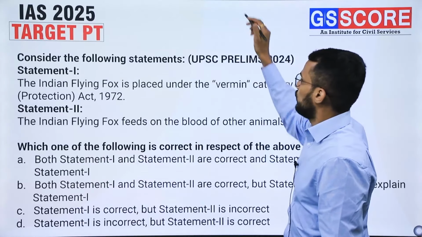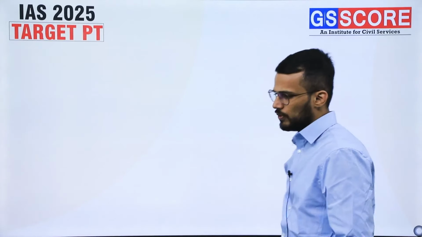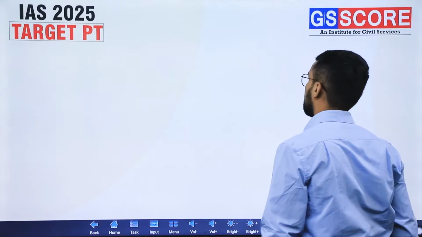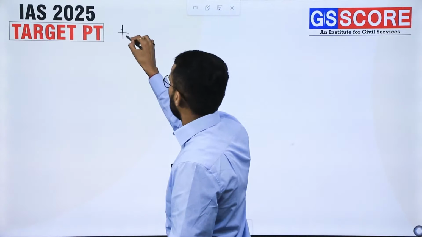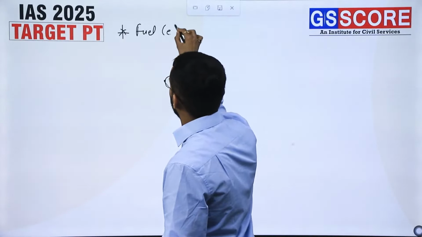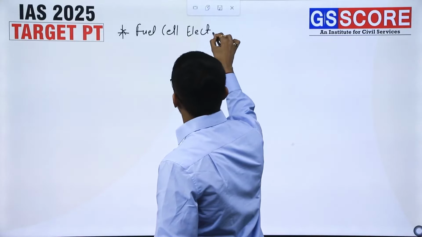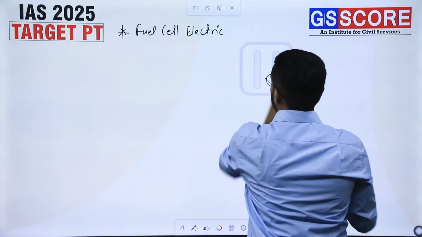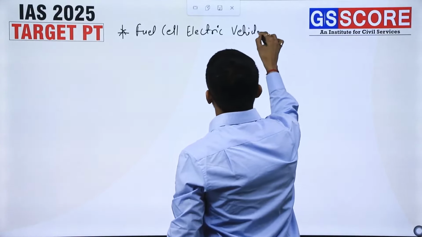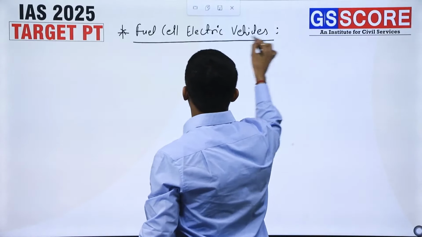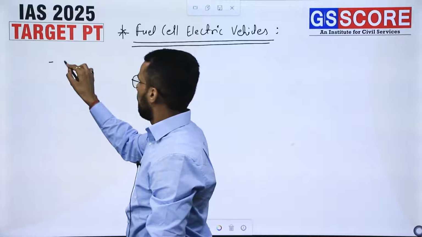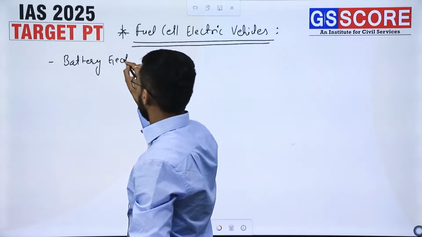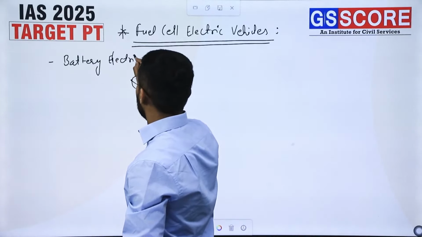Next, now we will discuss the concept of fuel cell electric vehicles. Now, first of all, the electric vehicles that we have today are battery electric vehicles.